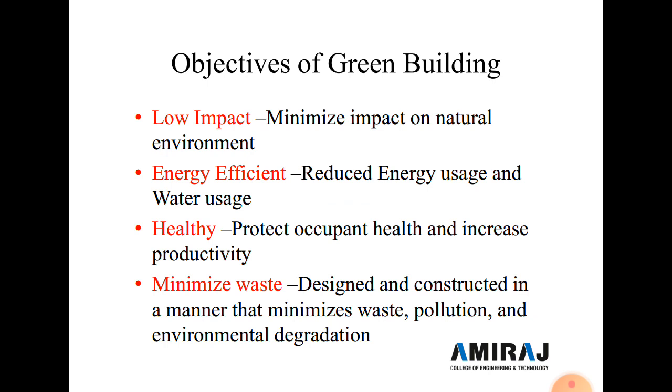Now next is the objective of the green building. First is low impact. Here it minimizes the impact on the natural environment. The second objective of a green building is energy efficiency, to reduce energy usage and water usage. These are the two main important things. To reduce energy usage, we use sunlight as a natural energy resource, and we use wind as an energy resource. So it reduces the use of this energy, and water use is also reduced.